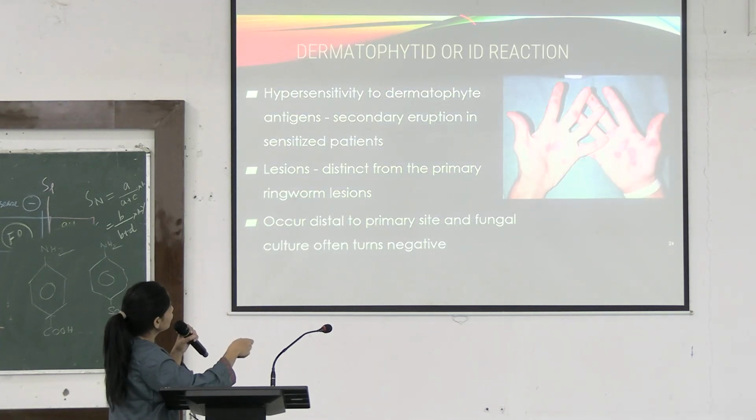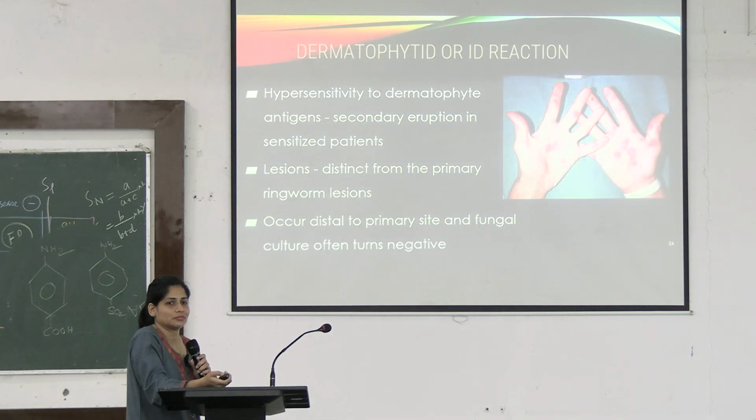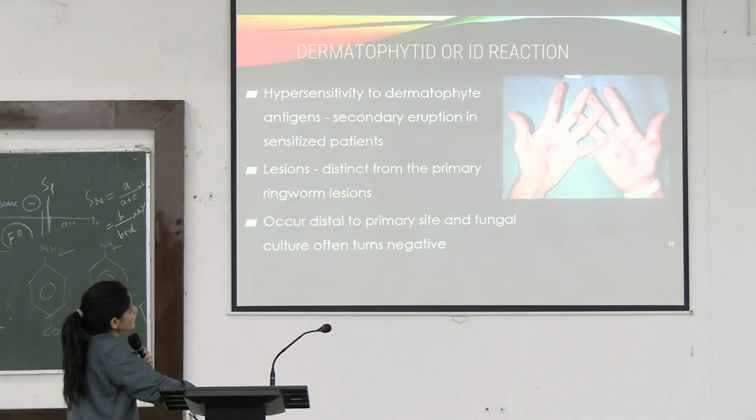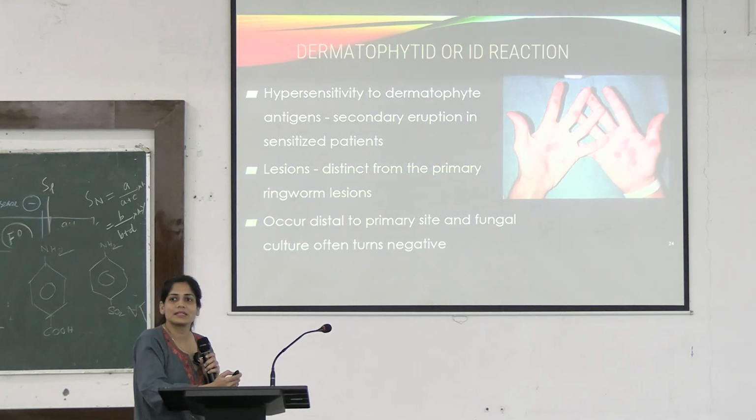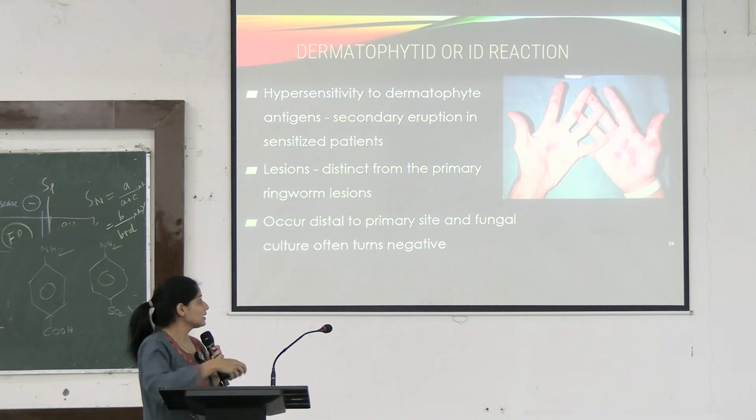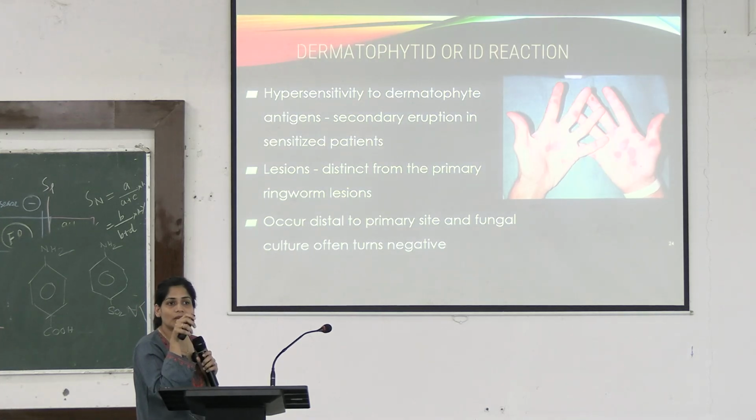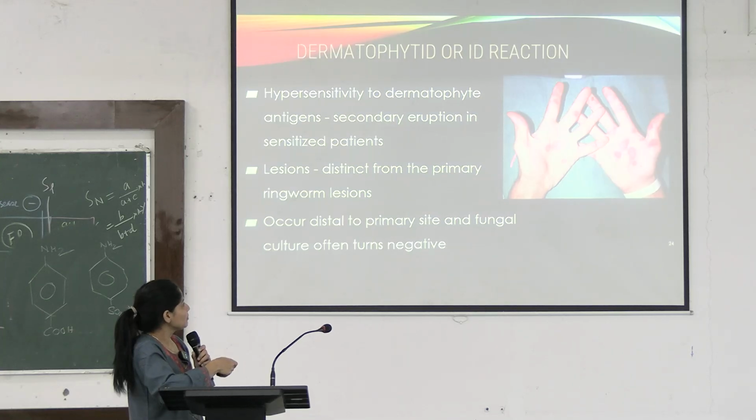Now, what is dermatophytid or id reaction? In this, you can see that the allergens that are released from the fungus, the immune complex immunity is attacking these antigens, and these antigens are circulating in the blood, so you will see that these lesions, when they are formed on the body, they are away from the primary site of attack. If somebody had a lesion on their arm, you can see that this is appearing on the hands.